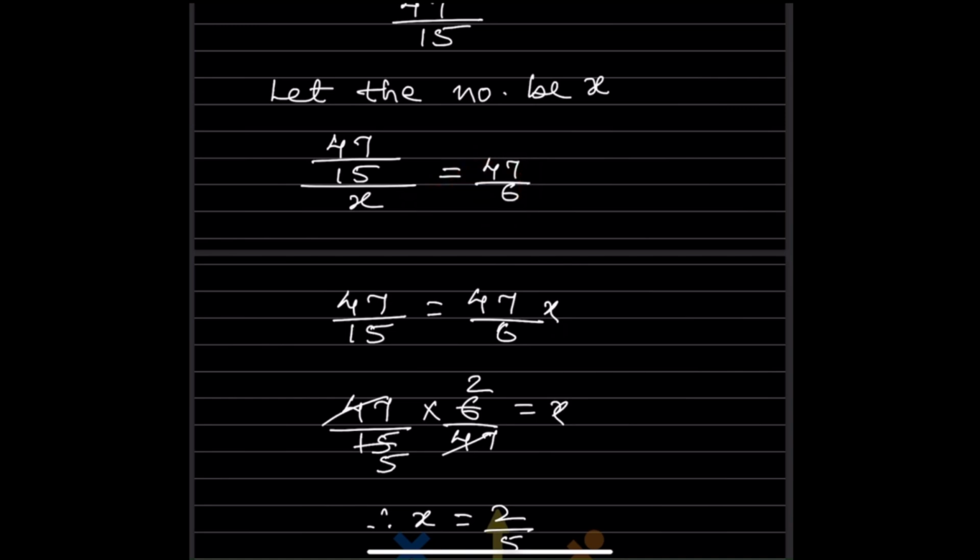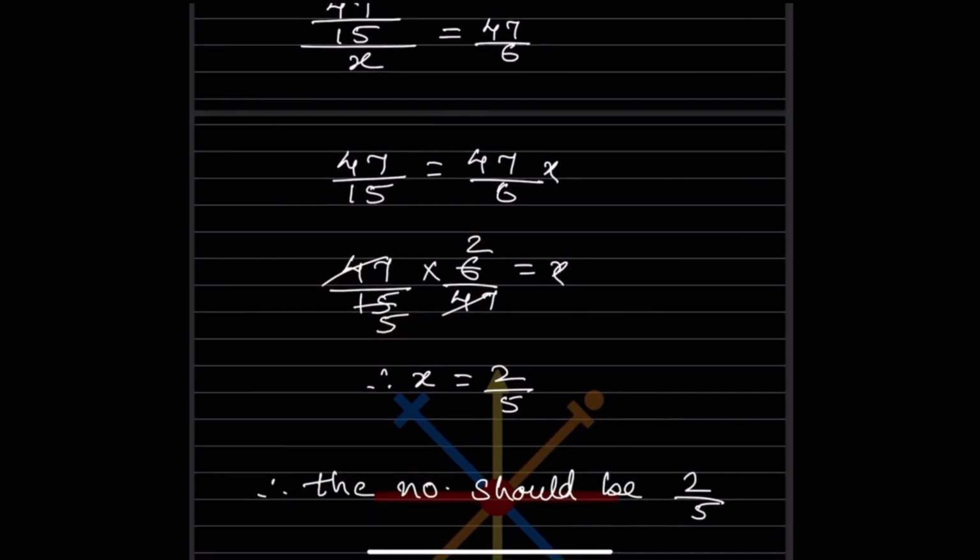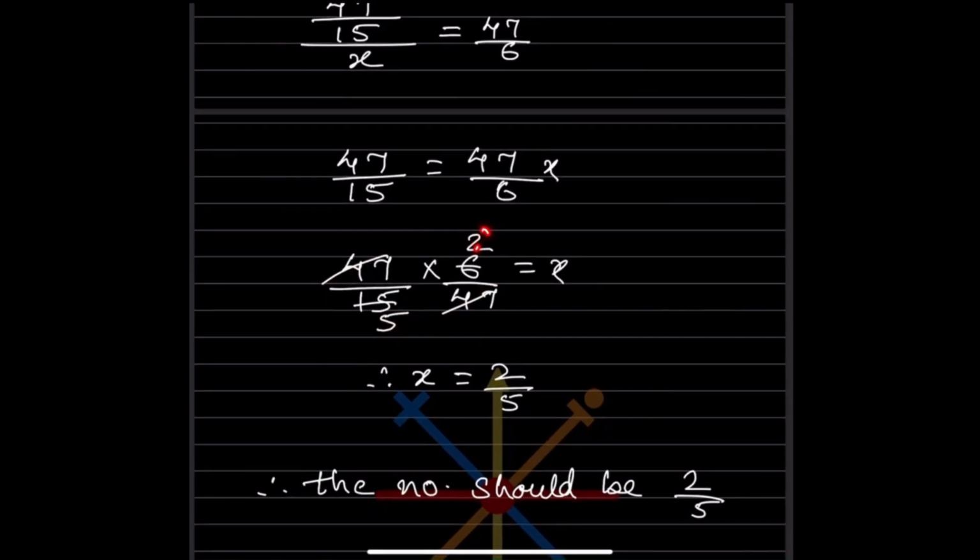Now let us keep this x on the right hand side, and bring this 47 by 6 over here to the left side. When it changes place, this is going to be 6 by 47. Now 3 2s are 6 and 3 5s are 15. This 47 and 47 get cancelled. So what do we get here? 2 by 5. So x is 2 by 5. So the number should be 2 by 5.